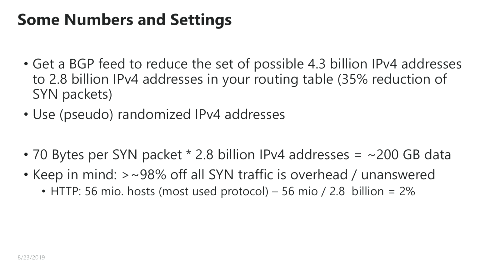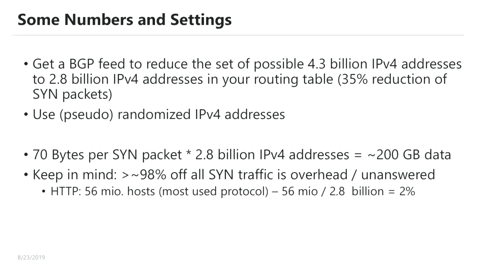So now, thinking about some numbers and settings. If you really know it, we have approximately 4.3 billion IP addresses, and very often people are sending to all the IP addresses. But the problem is that only 2.8 billion of these IP addresses are routed in the internet. This means you can only reach a maximum of 2.8 billion IP addresses on the internet.